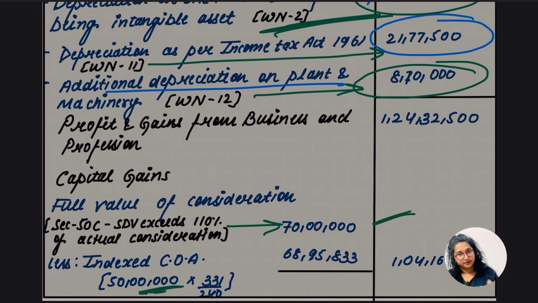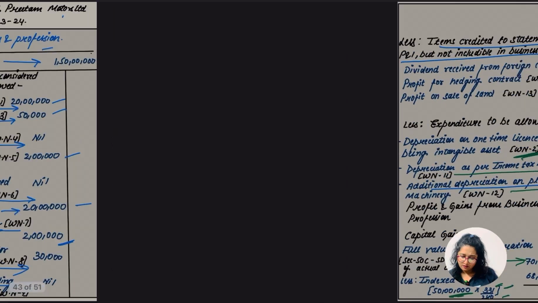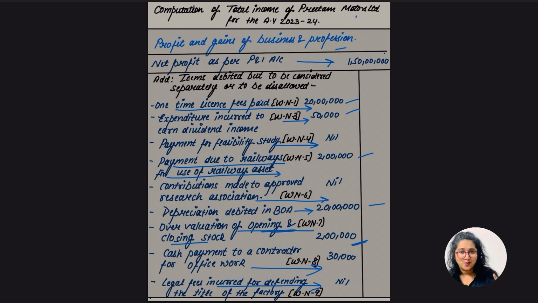So 50 lakh into 331 index value, ठीक है, divided by 240, in which it was purchased, and it is sold, ठीक है. So yes, 50 lakh being that value we know, and divide by this. Okay, so we'll get 6,895,833. Okay, hope so everything is clear, which is to be reduced from 70 lakh na. So we'll get 104,167. Yes, okay, hope so up to this every single thing was clear. Okay, so yes, there was nothing much about the question. So let's do the very quick calculation.